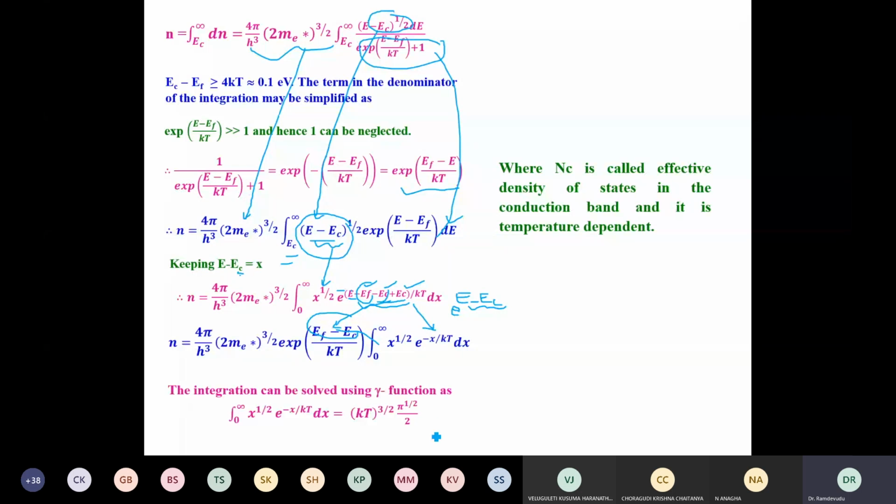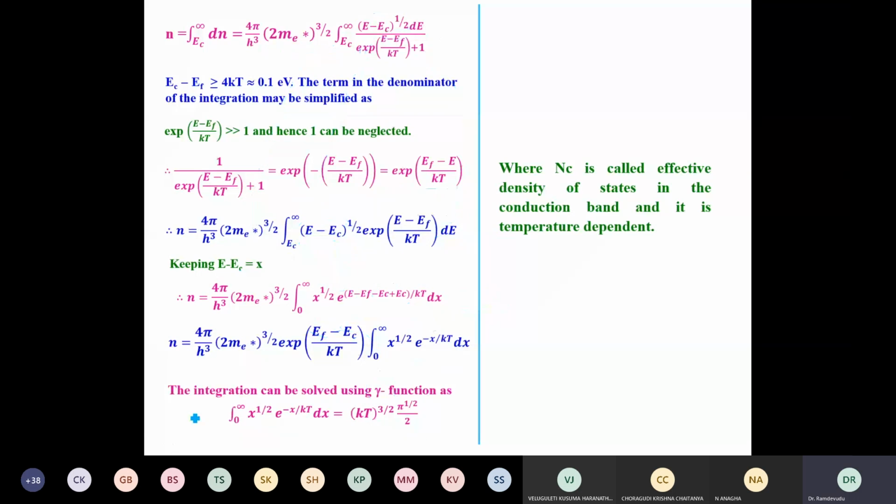Thereby, I simplify the integration by using gamma functions. You cannot solve this integration by known simple methods, but you have to use a gamma function, which you are going to learn in our higher classes. Therefore, this is a standard integration which I get like this. Now I substitute this in the above equation.